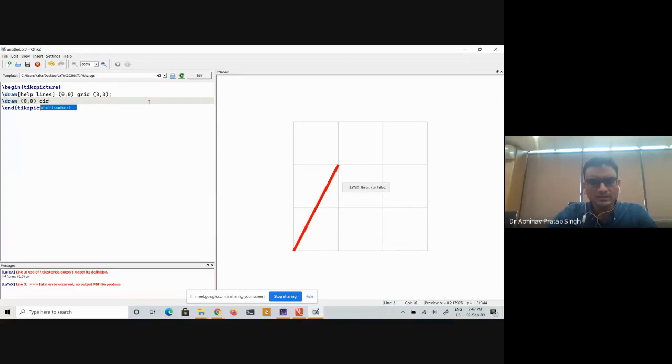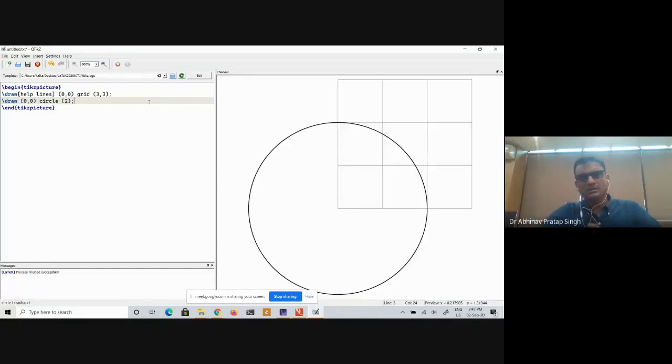And you can see that in the option, it is asking for the radius. I will keep the radius as 2, but it will not draw the line. It will give you some error because I have not ended this command with a semicolon. So let me put a semicolon, and then it will show you on the right hand side that it will draw a circle of radius 2.